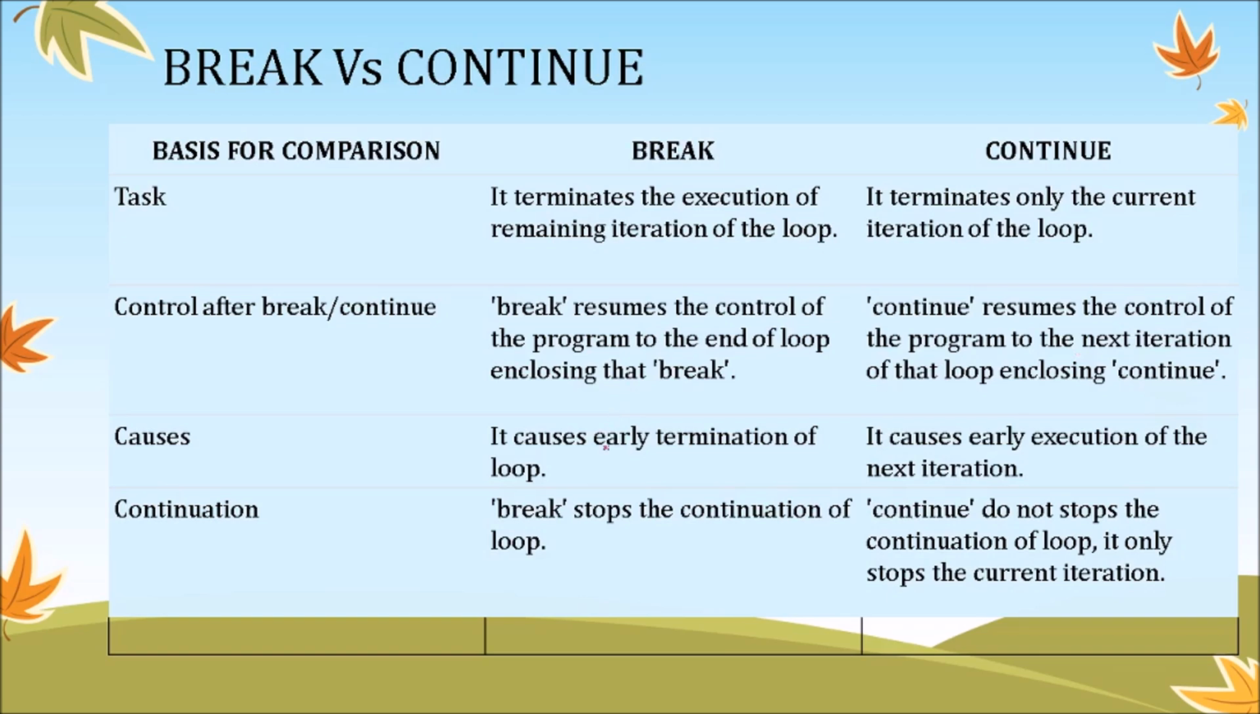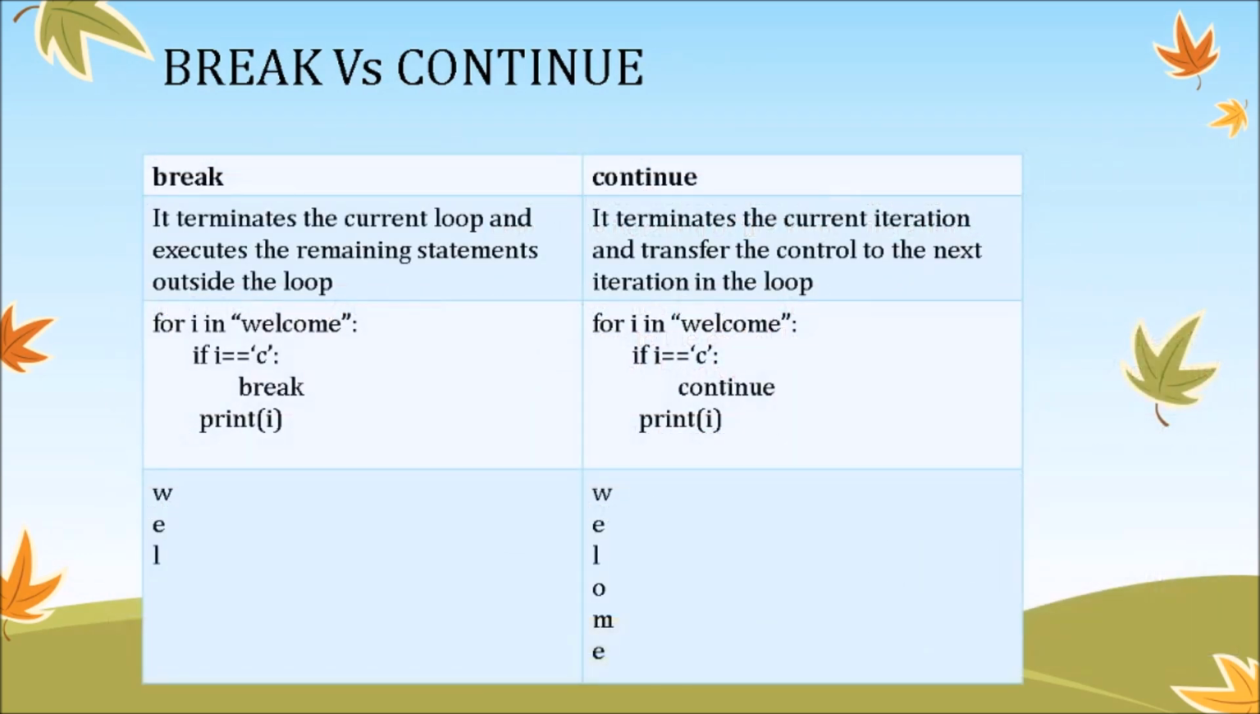Break causes early termination of the loop, and continue causes early execution of the next iteration. Break stops the continuation of the loop, but continue does not stop the loop, it only stops the current iteration. So this was the difference between break and continue. In the exam you can write this also: break terminates the current loop and executes the remaining statements outside the loop, and continue terminates the current iteration and transfers control to the next iteration of the loop. You can give examples along with the output.